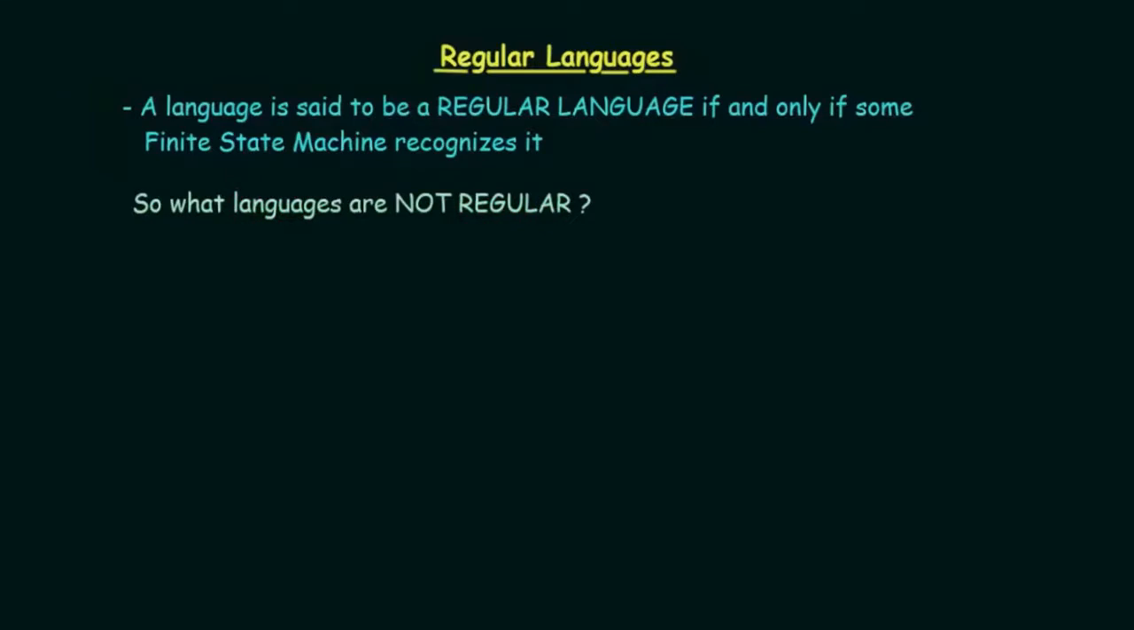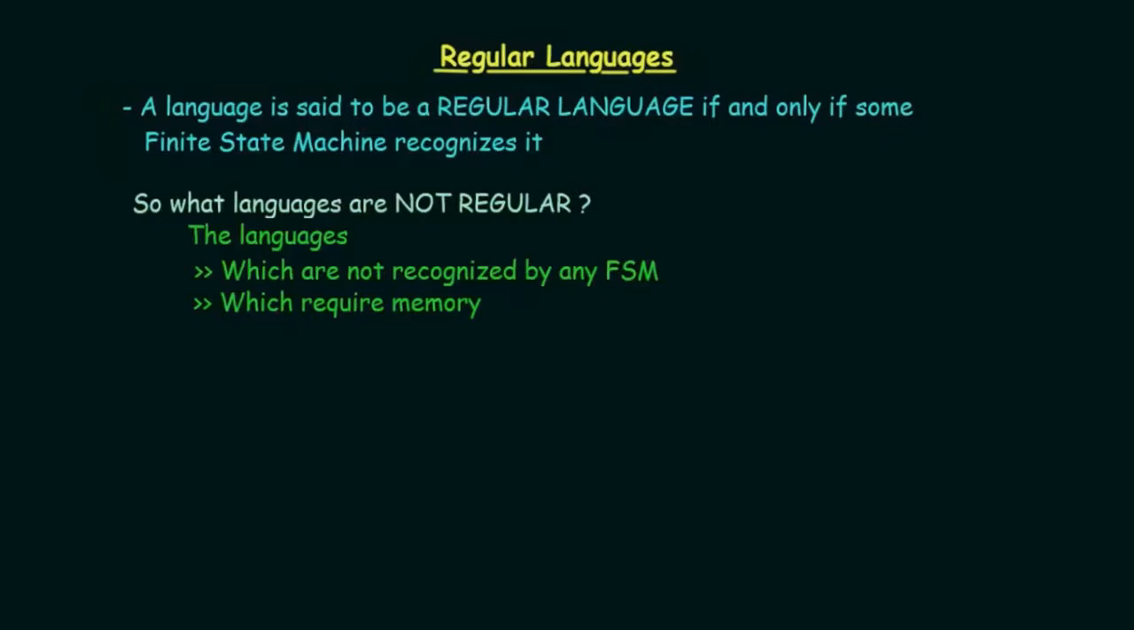So what languages are not regular? The languages which are not recognized by any finite state machine, and the languages that require memory. Actually, these two statements depend on each other, because only those languages which require some kind of memory operation will not get recognized by any finite state machine. So those are not regular languages.